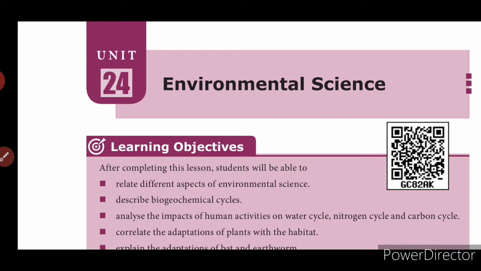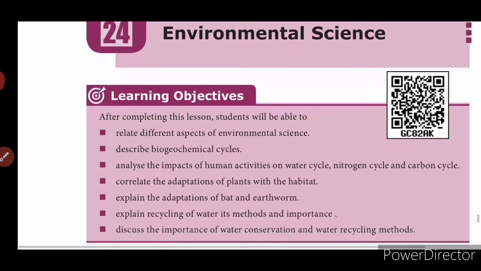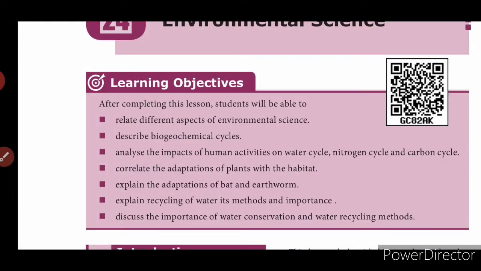So before we go into the lesson, let me see what the learning objectives are. What are you going to learn at the end of this lesson? After completing this lesson, you will be able to relate different aspects of environmental science, and describe biogeochemical cycles. You can analyze the impacts of human activities on the water cycle, nitrogen cycle and carbon cycle.